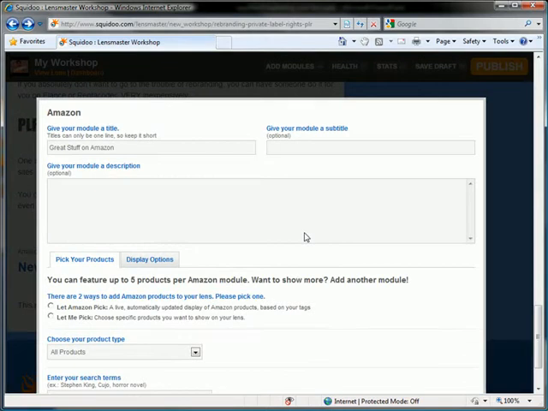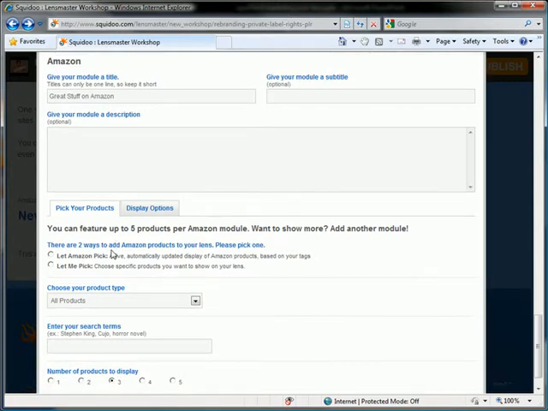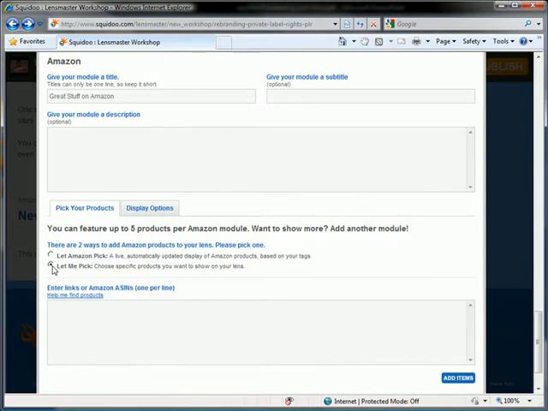So click Edit. Let me show you what it looks like in here. And then we'll actually have to cancel this and go out and find what it is we want to feature. We can change the title here, of course. I'll just leave that to Great Stuff on Amazon right now. Pick your products. You can feature up to 5 per Amazon module, and you can have multiple modules, as many as you want. So here's 2 ways that we can specify which products need to be listed. Let Amazon pick, or let me pick.